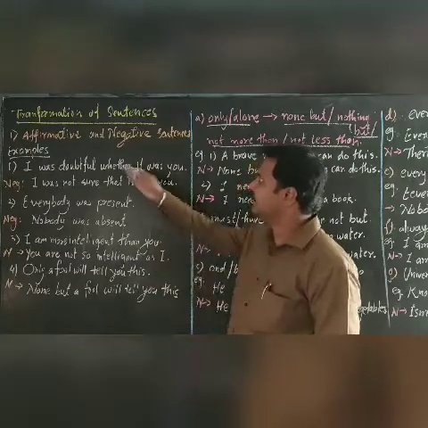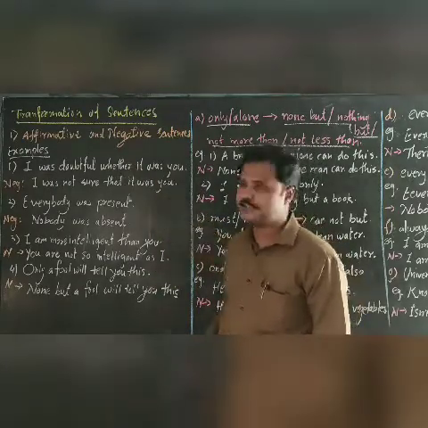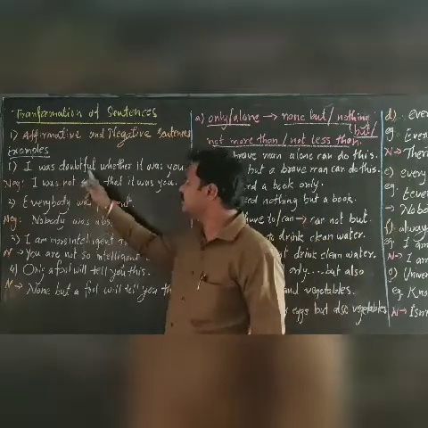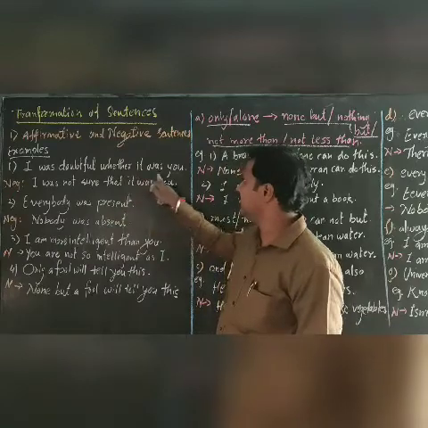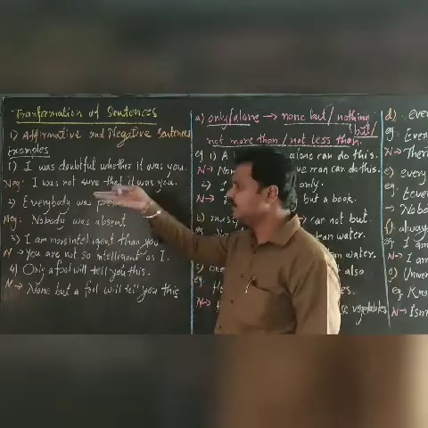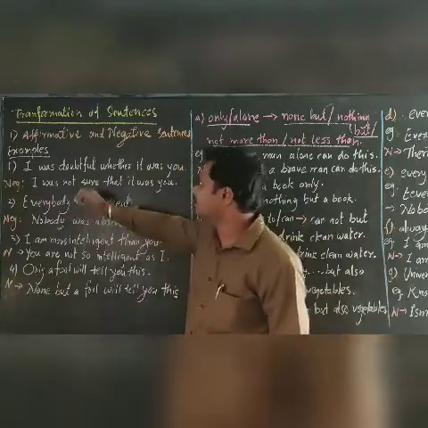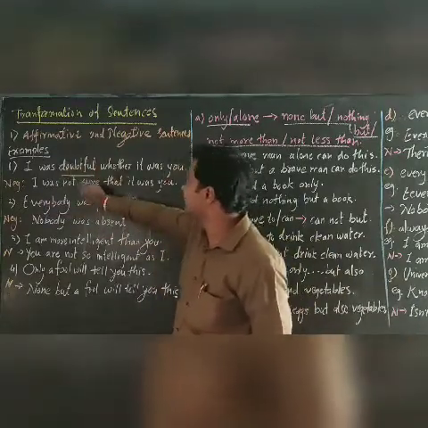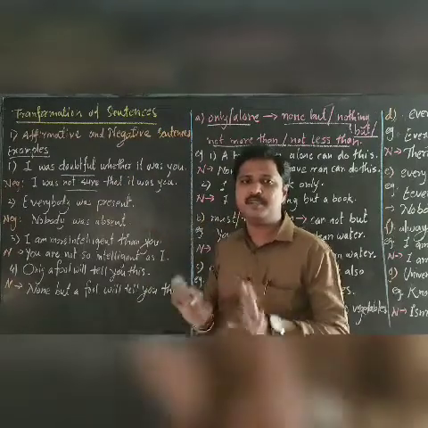The first one is affirmative to negative sentence. For example, the first one: I was doubtful whether it was you. It will become, I was not sure. For doubtful, it means not sure. I have used opposite words here without changing the meaning.